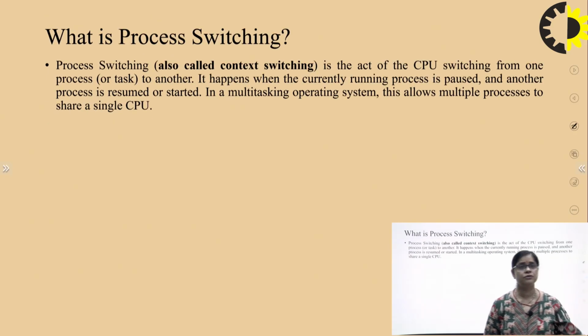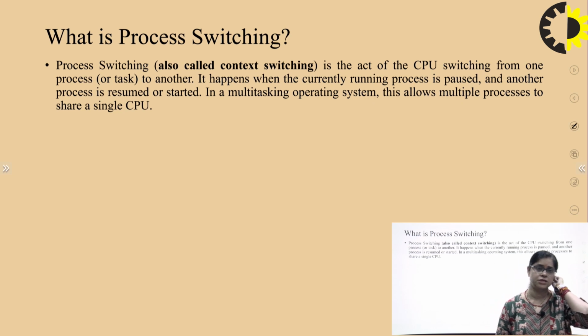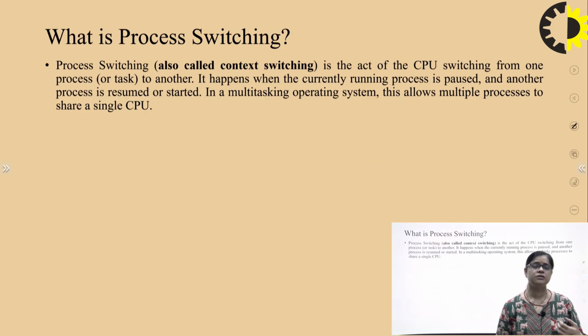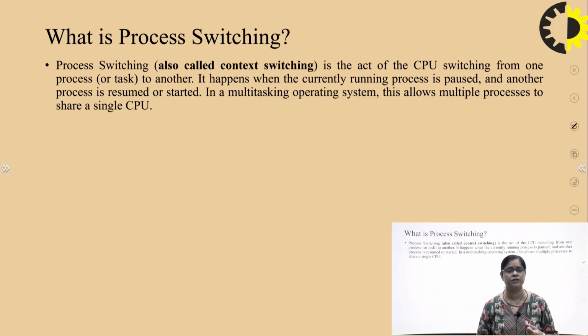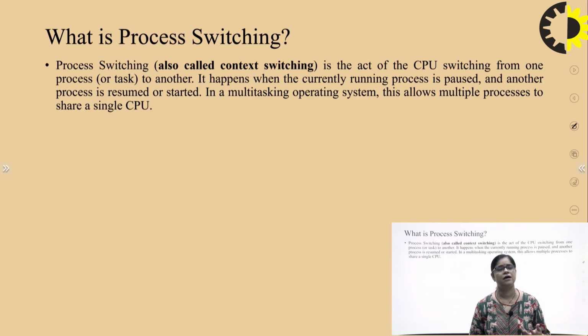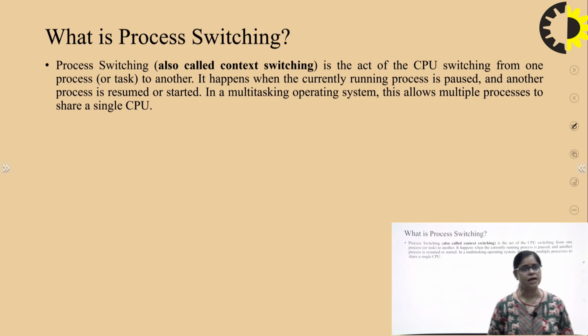Then, what do we mean by process switching? We already know what a process is, and now the topic is process switching. The first thing to keep in mind is that another name for it is context switching. It is the act of the CPU switching from one process to another, where the currently running process is paused. It happens in multitasking operating systems, which allow multiple processes to share a single CPU.